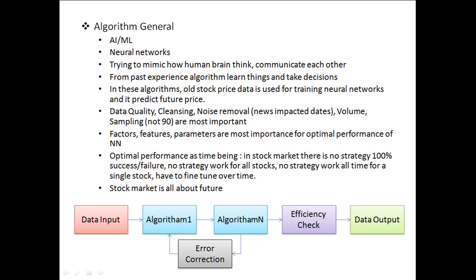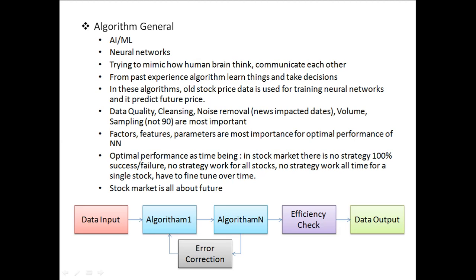And the sampling: we have the volume of data, and from that volume we take the samples, like how many samples should be taken from this particular volume set. If sampling is increased, then the efficiency of the algorithm will be better. But there is no thumb rule for how much sampling should be.